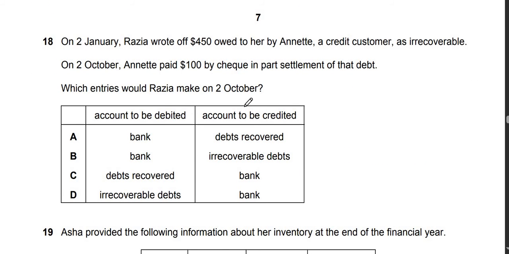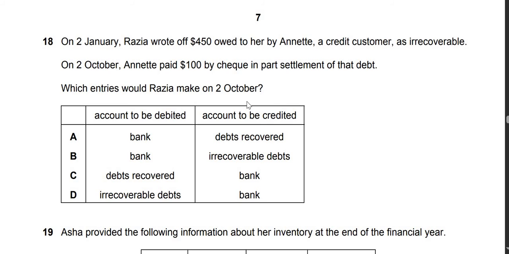Alright. Question number 18. On 2nd January, Razia wrote off 450 owed to her by Annette, a credit customer, as irrecoverable. Okay. So it's irrecoverable, meaning we won't get money out of Annette. So on 2nd October, Annette paid 100 by cheque in part settlement of that debt.